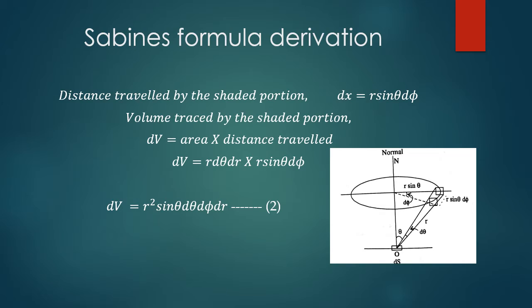Therefore, the volume traced by the shaded portion, dV, is equal to area times distance travelled, that is dV equals r d theta dr times r sin theta d phi. It can be written as dV equals r squared sin theta d theta dr d phi. Put this as equation number 2.